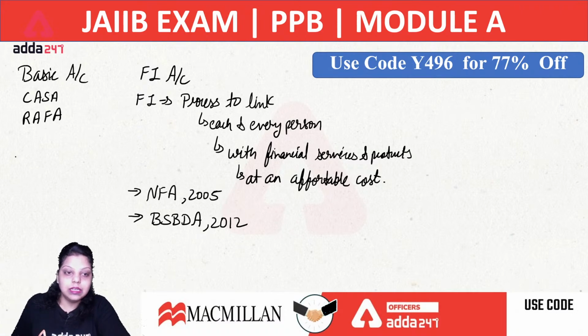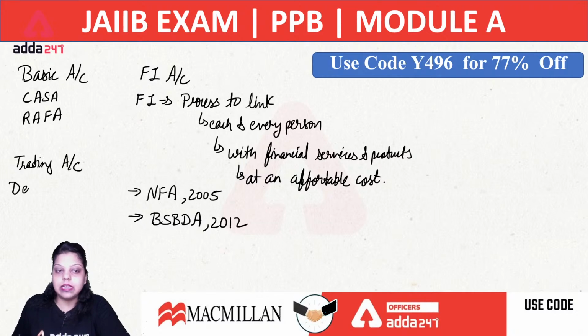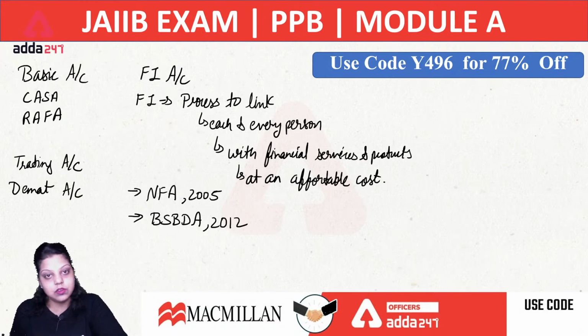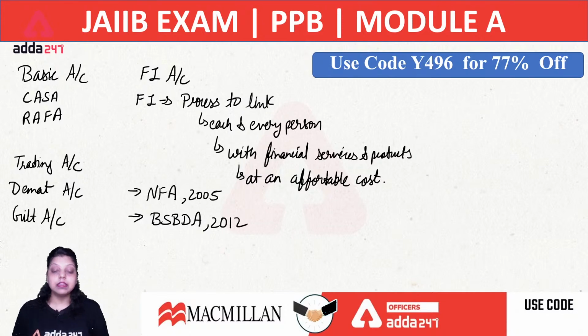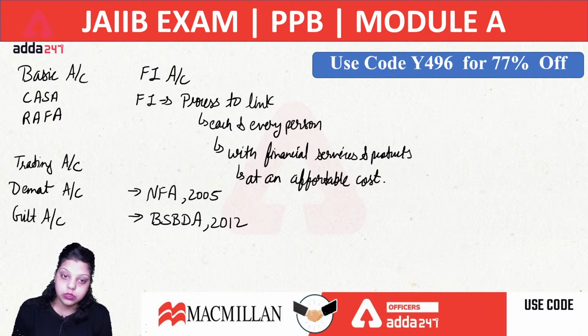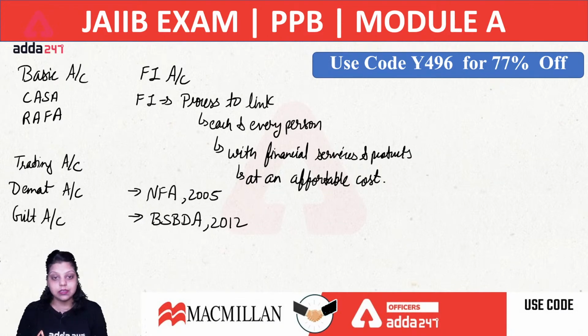If you want to know what the different trading accounts are, there are 2 types of trading account. First is the demat account, that is very common whenever we are investing in the share market, capital market, whenever we are selling or purchasing shares, bonds, debentures, we have to maintain a demat account, that is a trading account. There is also one account, the gilt account, which we use mainly for government securities transactions. When we are investing in government securities, we use a gilt account, and when we are investing in shares, bonds, debentures or derivatives, we maintain the demat account with the depositories. There are 2 depositories, CDSL and NSDL.